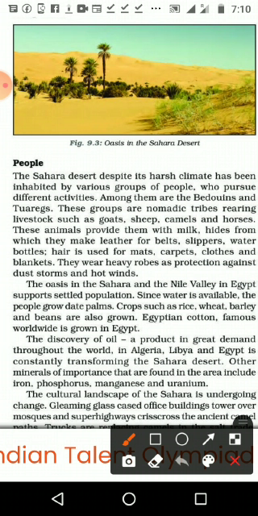They have livestock of goats, sheep, camels and horses. These animals provide them with milk, hides from which they make leather for belts, slippers, water bottles. Then hair is used for mats, carpets, clothes and blankets. So each and every part of the animal they use for different purposes, especially those who are nomads in the desert area.